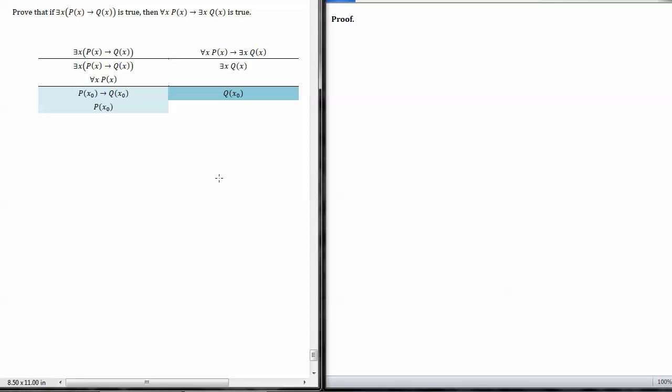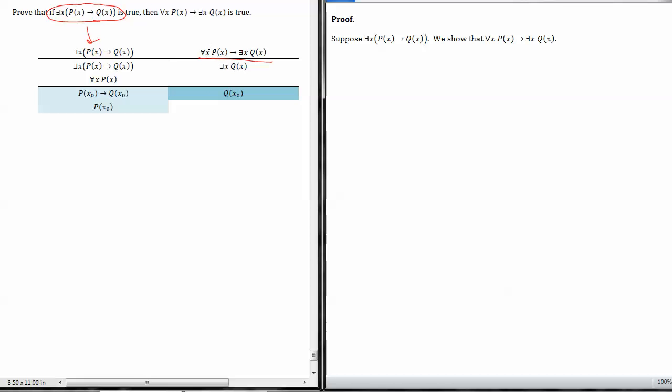Now we can try and write the proof. Remember, the first thing was to take this big conditional goal that we were given and to take the antecedent as a given. So we will say, suppose there exists x such that p of x implies q of x. And we're going to show that our new goal, over here, is that for all x, p of x implies there exists x such that q of x is true.